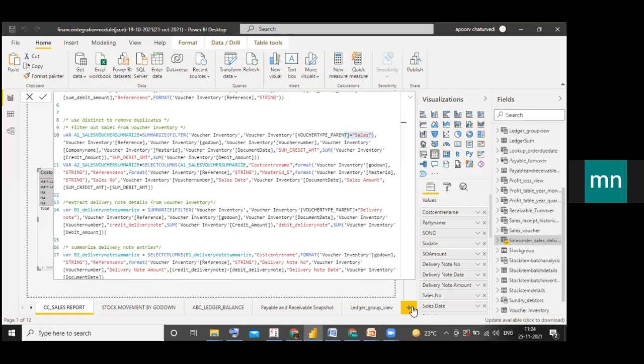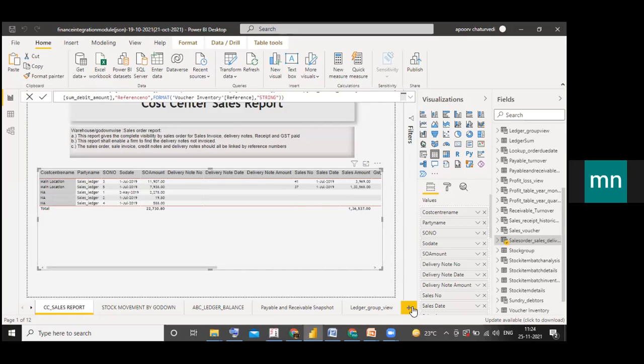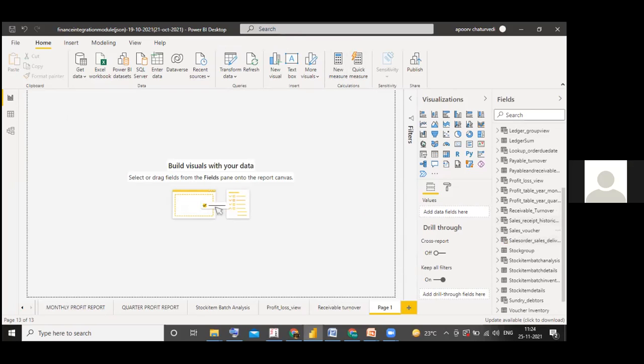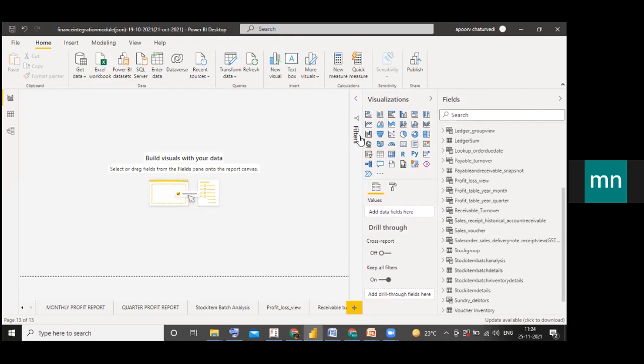Amrita, can you make a report for the prospect? Just make a report from any one of them, to show how the report is made after this whole ETL process is done. Yes, sir.